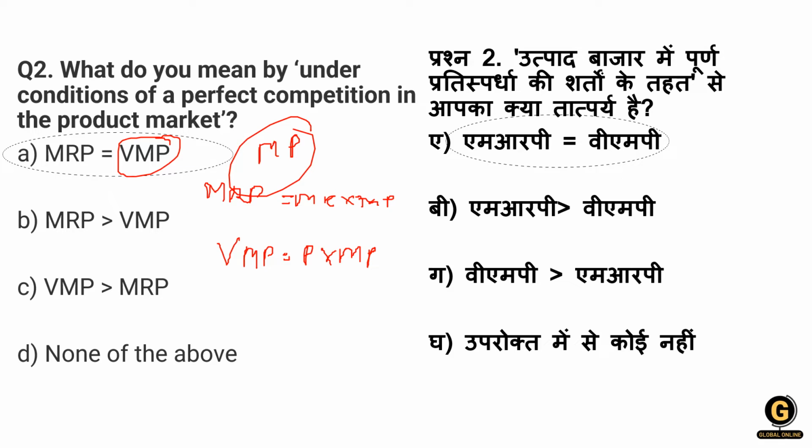In perfect competition, what happens? P is equal to MR, marginal revenue. Therefore, MRP is equal to VMP. Why? P is equal to MR, and VMP is equal to P into MP. So that's why MRP is equal to VMP. Hence our answer to this question is option A.